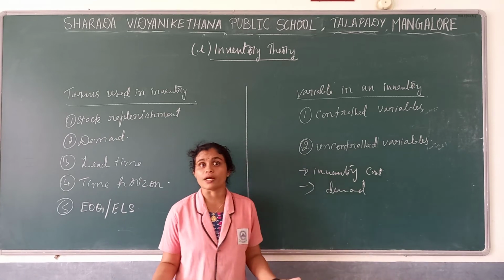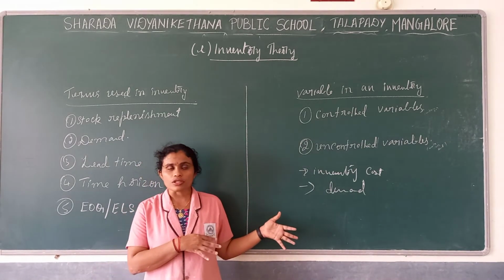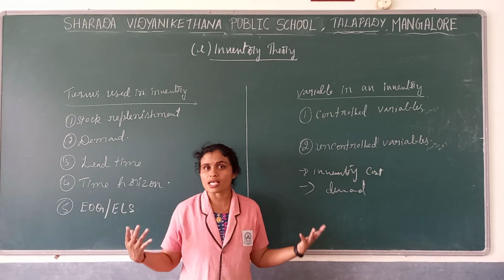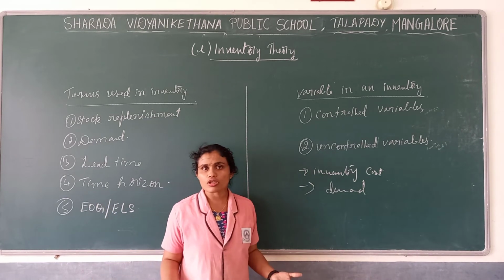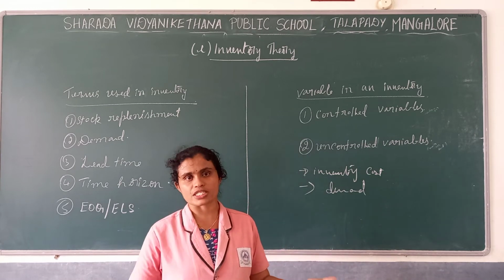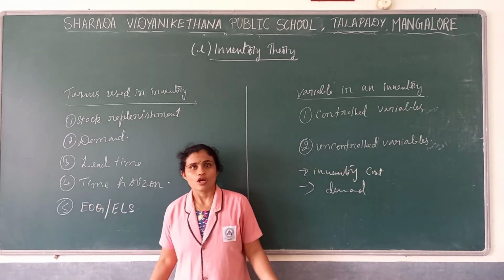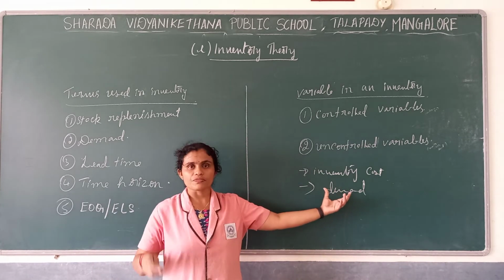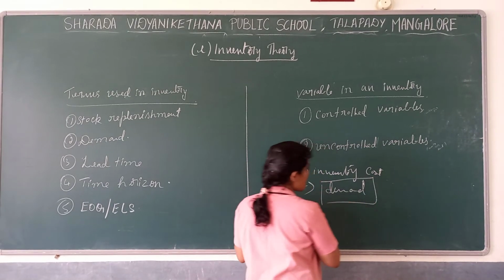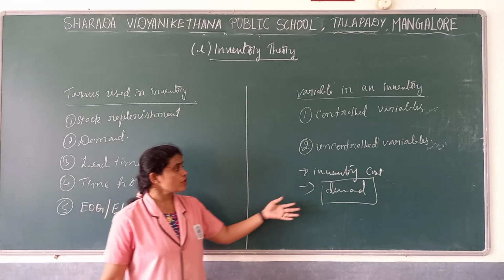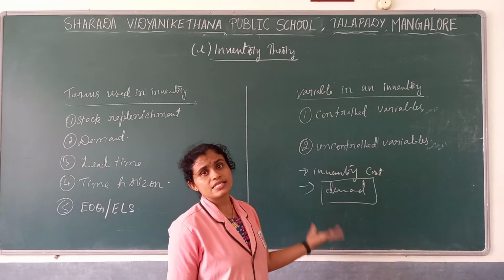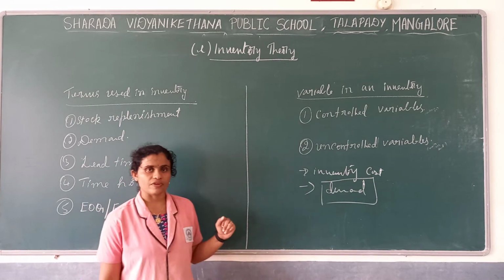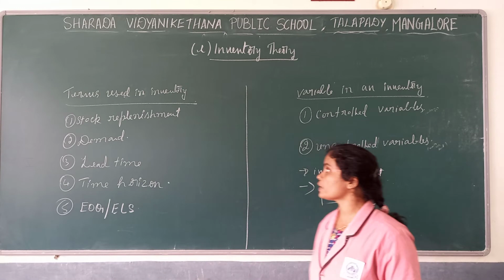But in the last year, there was not such demand for sanitizer or mask on this large scale, and there was no production of such things on a large scale either. So sometimes the prevailing condition fixes the demand of a particular product. So it is not a controllable factor, it is an uncontrollable factor. Inventory cost and demand you can give as examples.